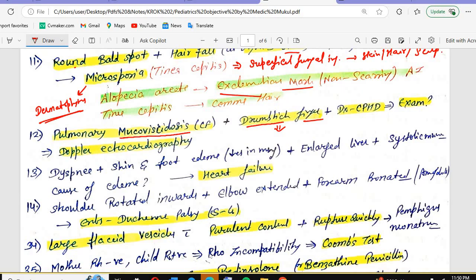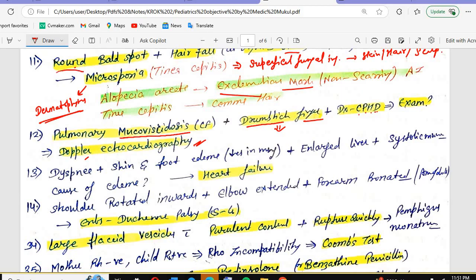Plus, in the diagnosis they have already given chronic pulmonary heart disorder. What examination will you do? This is related to the heart as well. So for mucoviscidosis, you do Doppler, which means color echocardiography. Doppler echocardiography will be done in this condition.